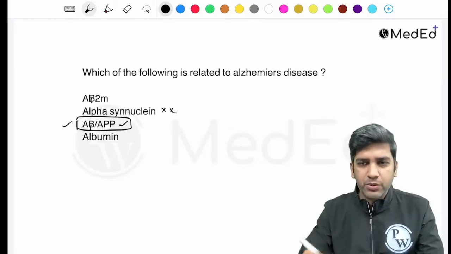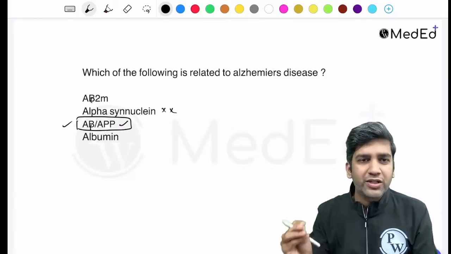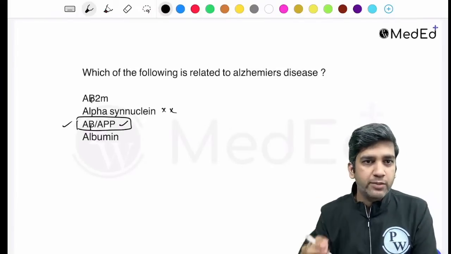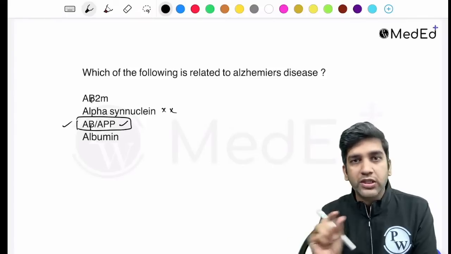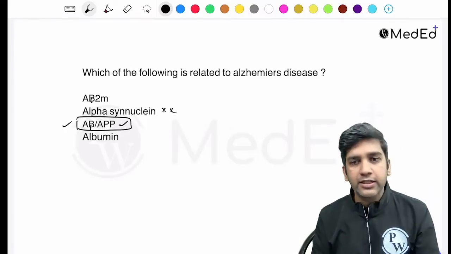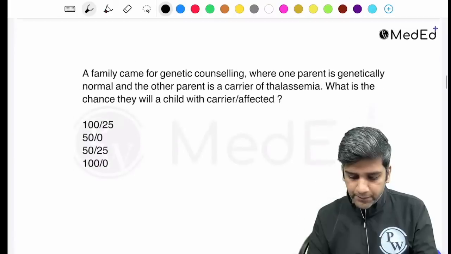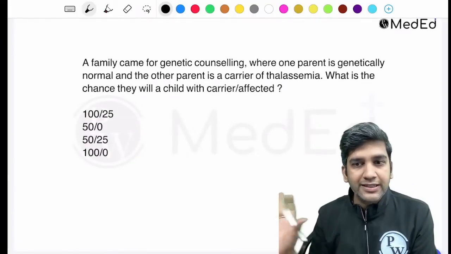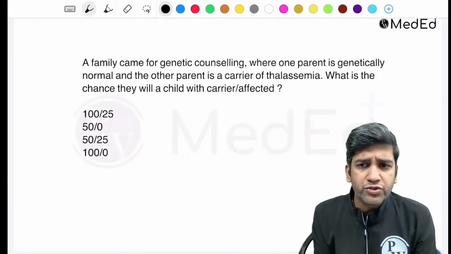Whatever it is, it's a very simple one. A beta or A beta 42, whatever it is, the answer is an A beta amyloid deposit or an amyloid deposit as such. Whatever is in that term, go with the answer, right? Perfect. Answer C is the right answer. Okay. Next. Was a question like this there? Beta amyloid will be the right answer.